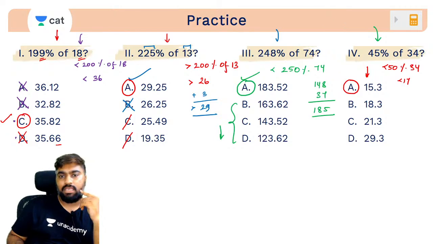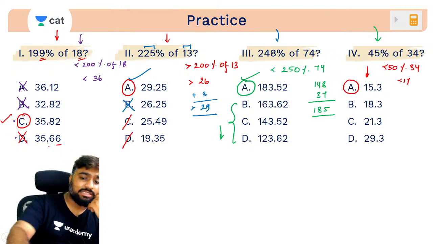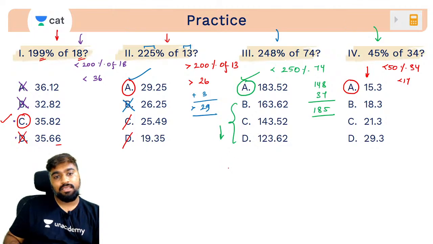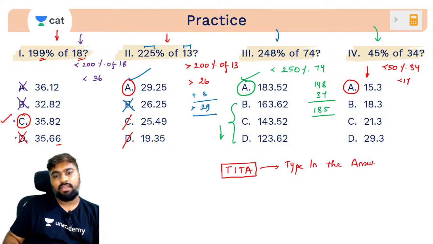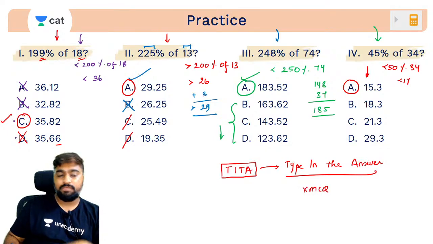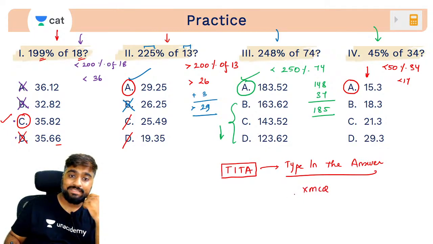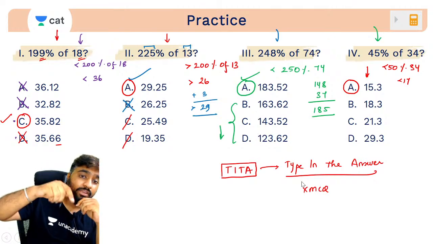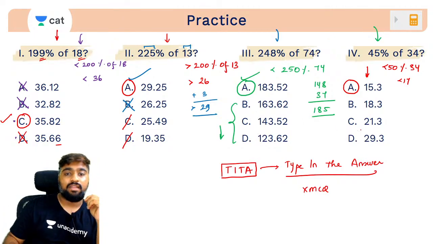Yes, whenever the asked question is not asking for a precise value. These will not be useful when it comes to theta. If the question is theta, what do you mean by theta, guys? Type in the answer where you do not have answer choice, not MCQ. This is not MCQ, no multiple choices given to you. You can't select anything, you have to type in your own answer, right? Then when this happens, the approximation is of no use.